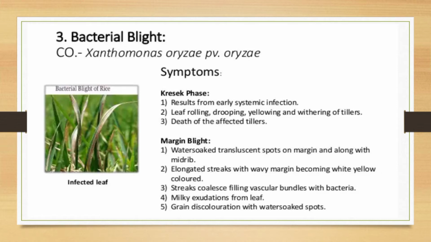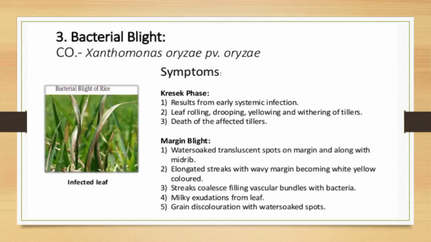Second one, leaf rolling, drooping, yellowing and withering of tillers. We can observe these on the plants after infection by Xanthomonas oryzae. The curling and rolling of leaves can occur, and the curled leaf can drop prematurely. The next stage of the affected tillers includes necrosis.